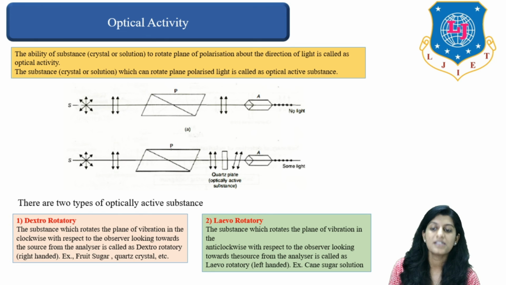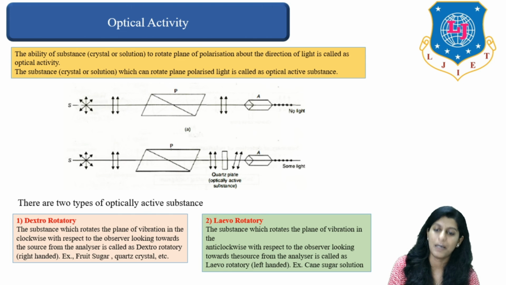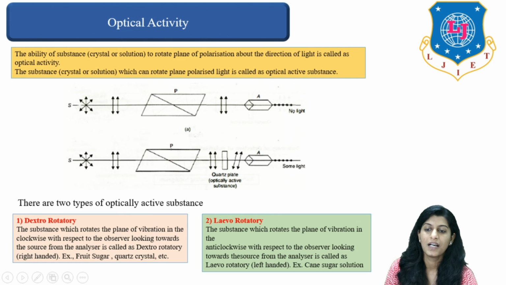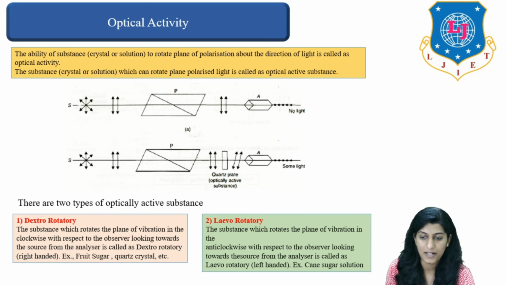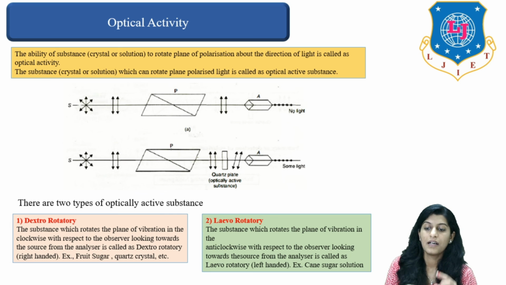The substance, whether crystal or solution, which can rotate plane polarized light is called an optically active substance, right? You can see here, this is the substance. When it is passed through the prism, you can see no light here, and here you can find some light. So there are two types of optically active substance, dextrorotatory and levorotatory.